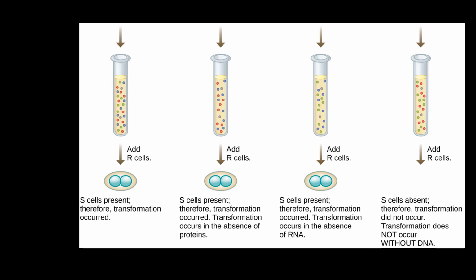So this means that the first tube was control, the second tube did not have proteins, the third tube did not have RNA, the fourth tube did not have DNA. So in the last tube, we could not see the S cells. This was because transformation did not occur. So this makes a conclusion that transformation occurs only with the presence of DNA. Since we removed DNA in the last tube, we could not see the cells. So this was how they characterized the biochemical nature of the genetic material, which was discovered in Frederick Griffith's experiment.